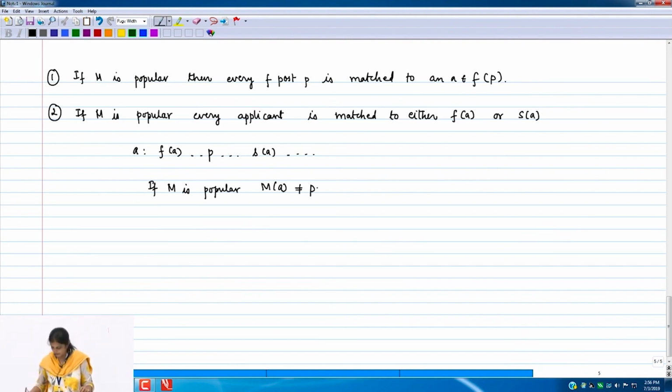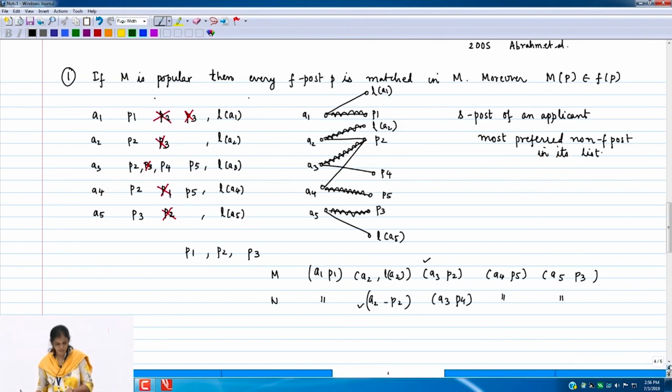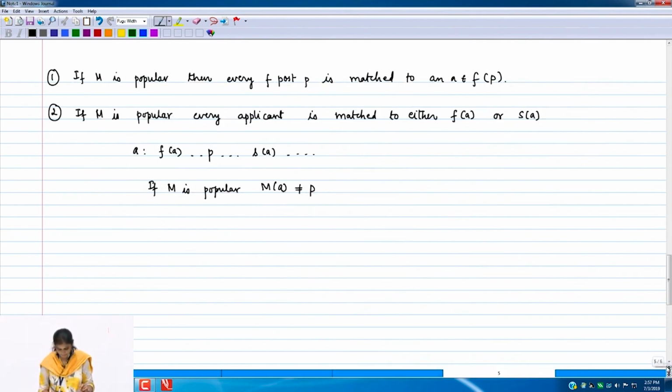So the only possibilities are it is between FA and SA, or it is strictly worse than SA. There can be things like, in our example, this P5 is strictly worse than S of A3. We would like to show that a popular matching cannot match it to that. So if M is popular, then M of A cannot be equal to P. First we will argue that it cannot be strictly nested between F of A and S of A. So again we will ask, what happens if it is nested between F of A and S of A?